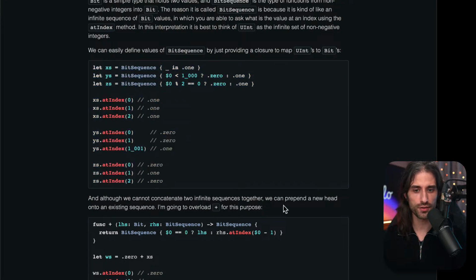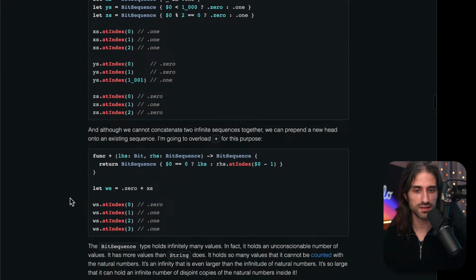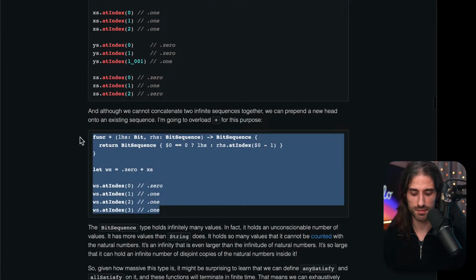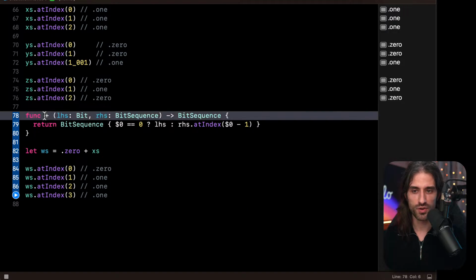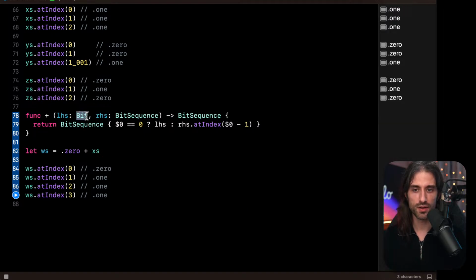And although we cannot concatenate two infinite sequences together, we can prepend a new head onto an existing sequence. So for that, we're going to overload the operator plus. So let me paste the code and try to comment it. So with plus, we can prepend a bit onto an existing sequence, and it returns a new bit sequence.